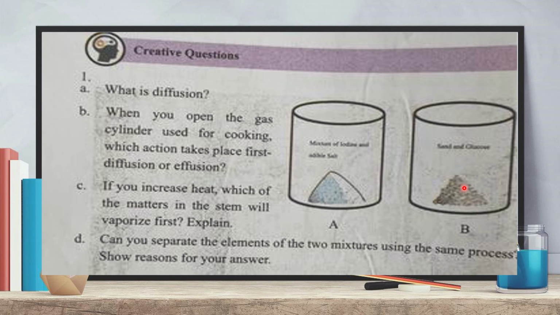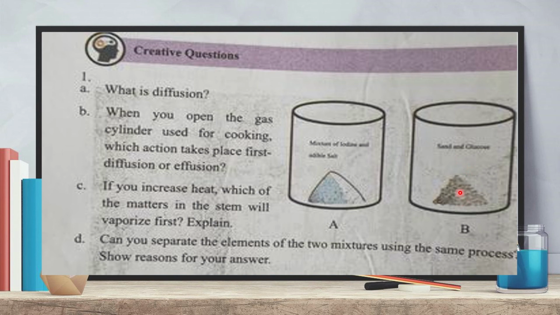But sand and glucose are both solid matter. So how can we separate them? Both their melting point and boiling point are very high. So for sand and glucose, if we add water here, what will happen? Sand will not dissolve in water, but glucose dissolves in water. So at first we will add water to make a solution of glucose.